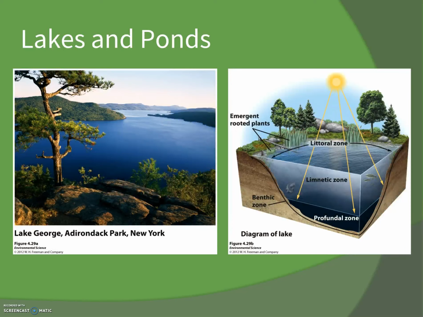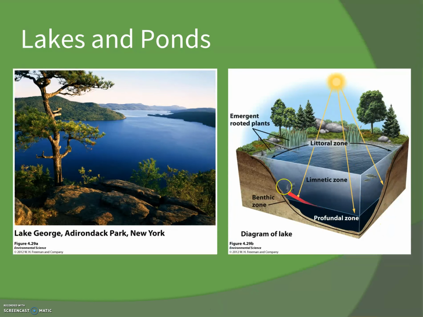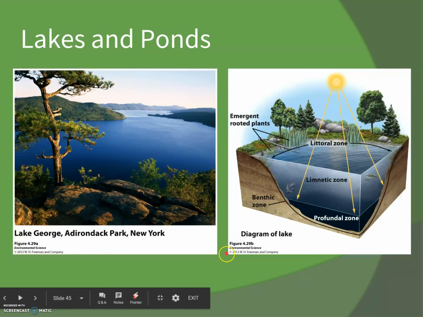If we take a look at this diagram here, profundal zone, this is dark, the bottom, light cannot get to it. That's the key part there. Benthic is anything touching the bottom. Littoral zone, this is what's touching along the edge. And the limnetic zone is the open water that light can penetrate down towards. You want to know those 4 different terms and what those zones represent.